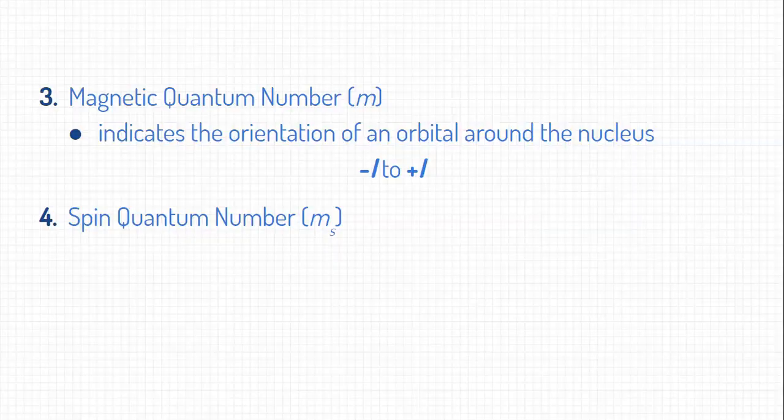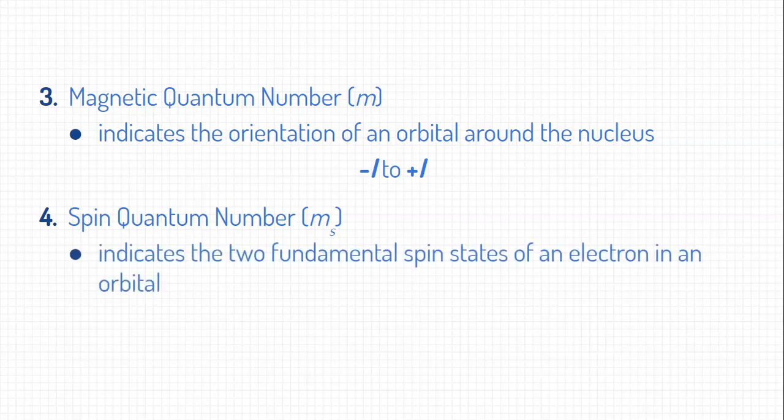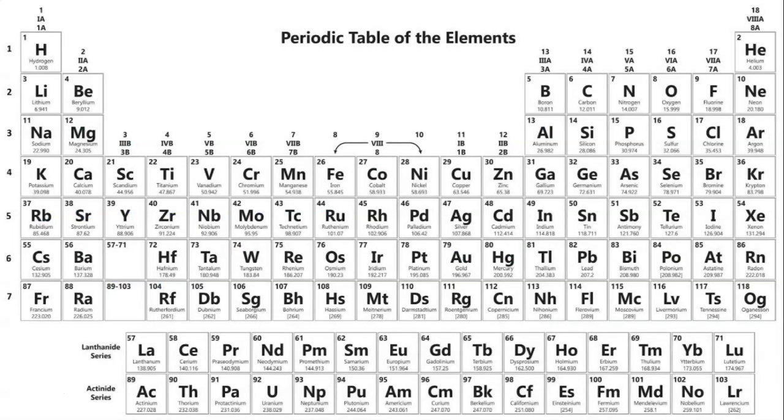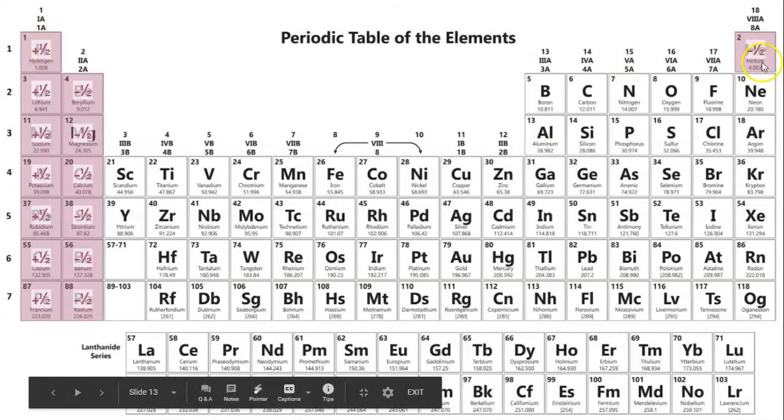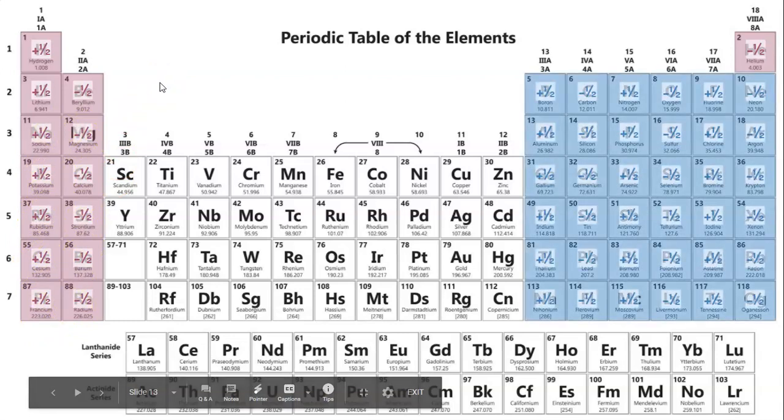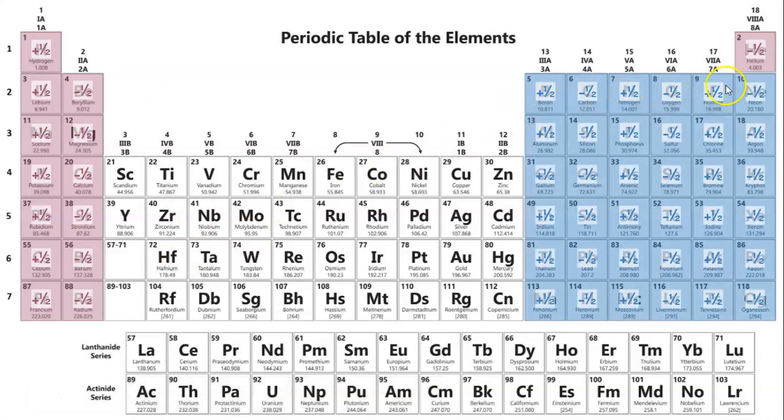So our last quantum number is the spin quantum number, which is labeled as M subscript S. Now that indicates the 2 fundamental spin states of an electron in an orbital. And that value can either be -1/2 or +1/2. Now figuring out if it's going to be a plus or a -1/2, again, we look back to our periodic table. Now our S block, it's going to go +1/2, -1/2, +1/2, -1/2, plus, minus, plus, minus, and so on. Look at your P block, again, plus, minus, plus, minus, so on and so forth.